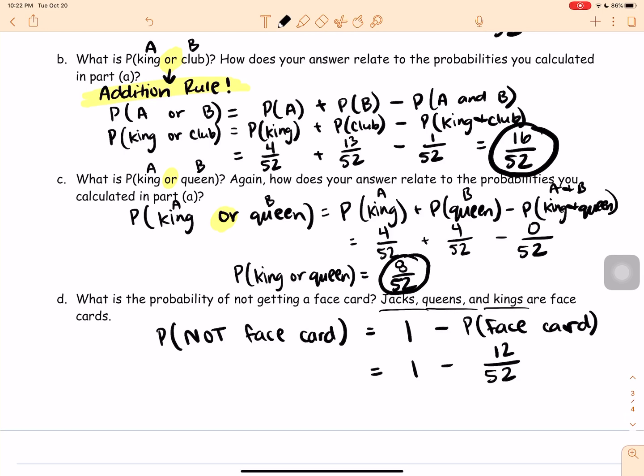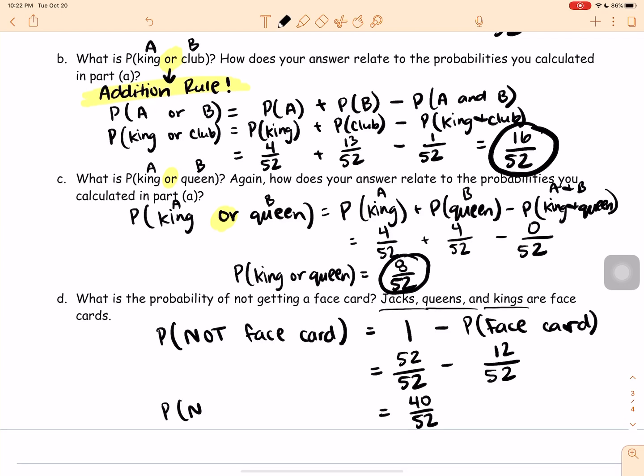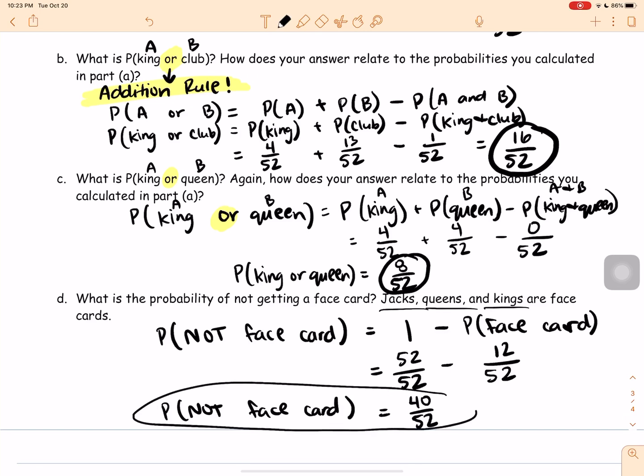So one way to do it is instead of writing 1, we can write that as 52 over 52. That is equal to 1 whole deck of cards. 52 cards out of 52 cards is 1 whole deck. So if we were to subtract that, we're going to get 40 out of 52 of the cards are not a face card. You just subtract out the face cards. So 40 out of 52 cards are not face cards.